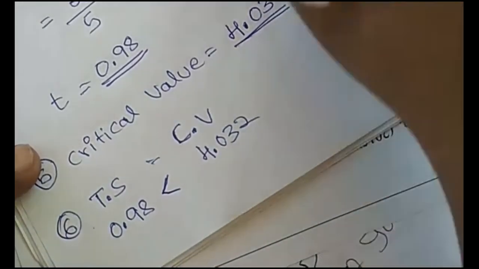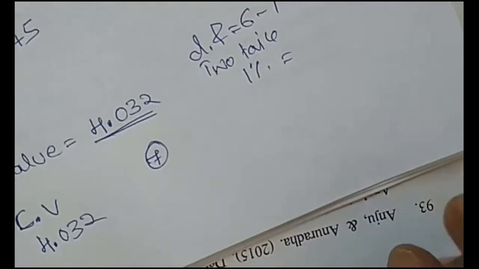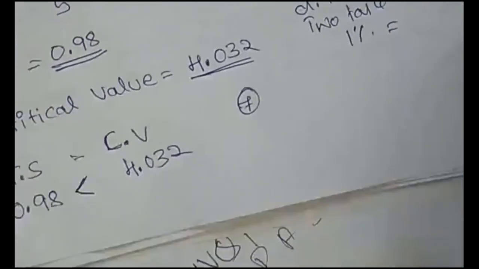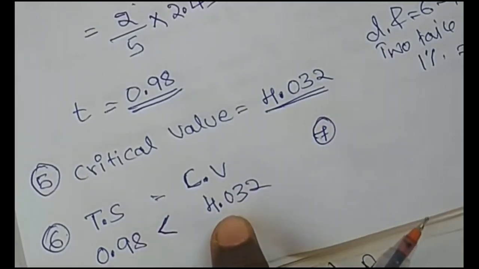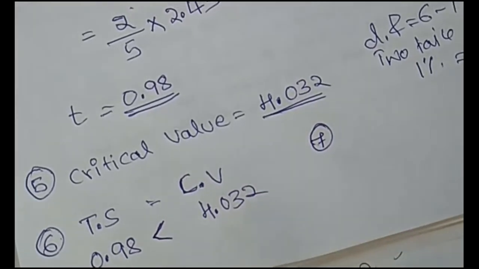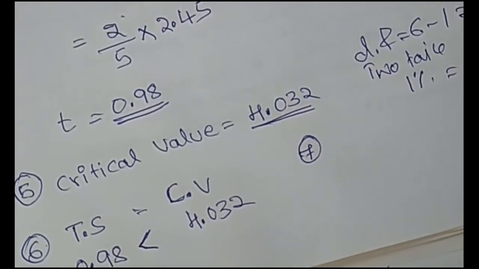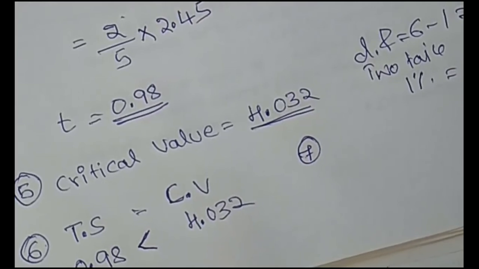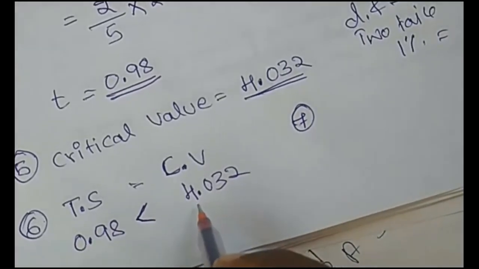So what is your decision? Tell me what is your decision? The final step is to take a decision by comparing these two values and give a conclusion. See, test statistic is 0.98 and critical value is 4.032. What do we have to do? Whether we have to accept or reject the null hypothesis. Okay, we have to accept the null hypothesis because the test statistic is less than the critical value. Therefore, we accept the null hypothesis.